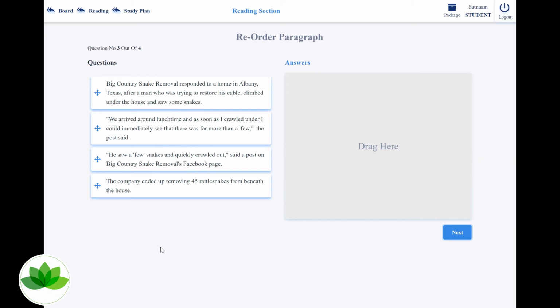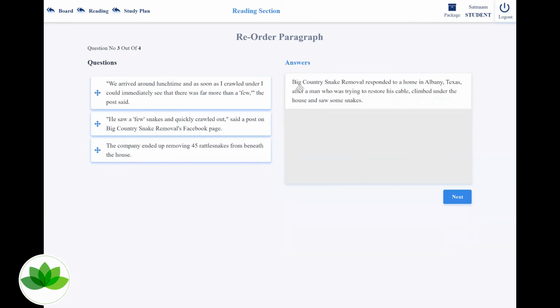So where did the snakes get introduced? I think when the man was trying to put a cable, right? So let's just put this in. Big Country Snake Removal responded to a home in Albany, Texas, after a man who was trying to restore his cable climbed under the house and saw some snakes. Okay, so this is the company, Big Country Snake Removal. Now, what did this company do, and what happened next?